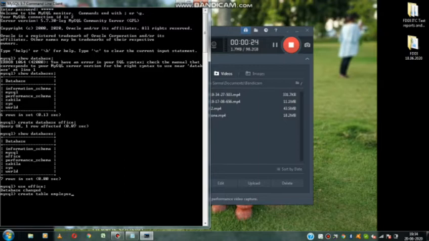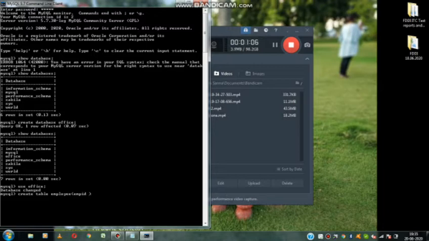Next, the table name. I am giving my table name as employee. Whenever we are using the braces, we have to use shift 9 and shift 0. Don't use greater than and less than symbols. Use shift 9 for open and shift 0 for close braces. Inside these braces, now I am mentioning the columns. The first column I am giving is employee ID.